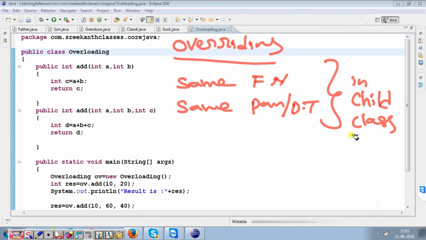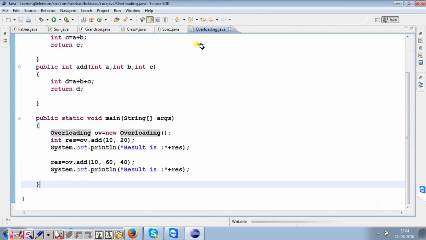What is overriding? Same function name and same number of parameters or data types in the child class. And coming to overloading, what is overloading? We discussed it just now.